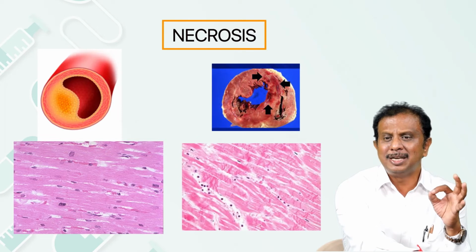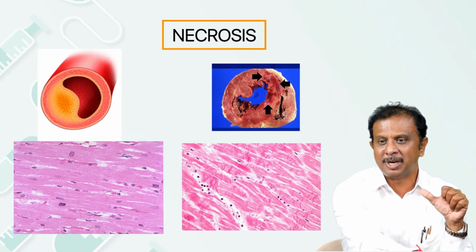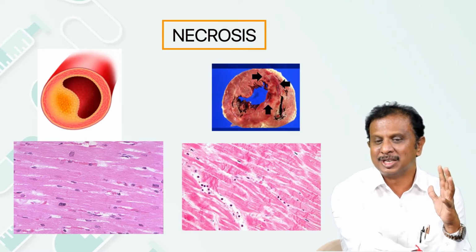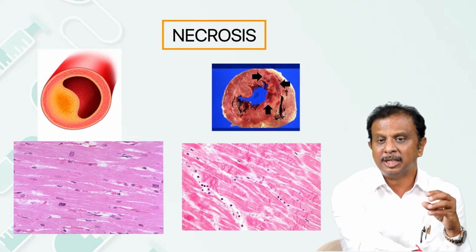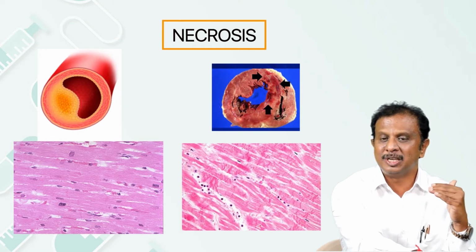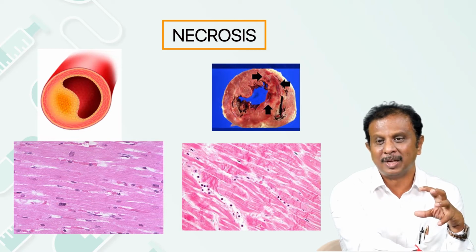So, necrosis usually leaves clues behind, because it shows ultrastructural changes in the form of ruptured cell membrane, and amorphous opacities inside the mitochondria. It does show biochemical changes, in the sense that whenever there is a rupture of the cytoplasmic membrane, there will be release of cytoplasmic proteins. So, elevation of the cytoplasmic proteins gives us the clue that probably the cell must have undergone necrotic change.